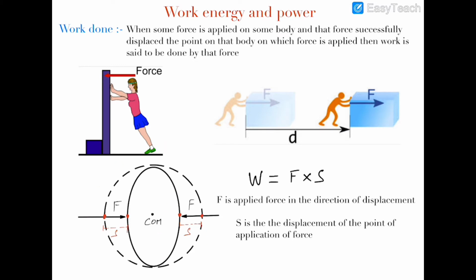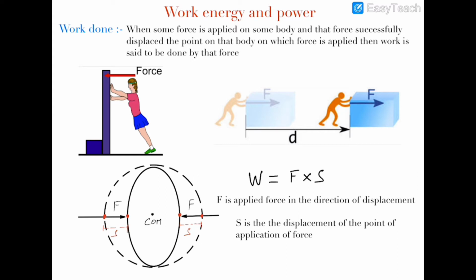But first of all, you can see that this is a girl and she's pushing a wall, but the wall is not movable. She's trying to push the wall, but she's not able to displace it. She has produced the force and is applying it on this wall, but she is not able to move the wall.